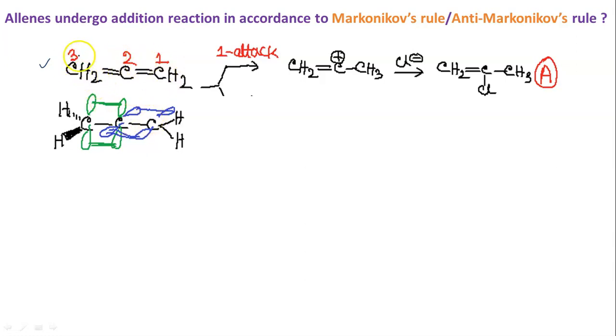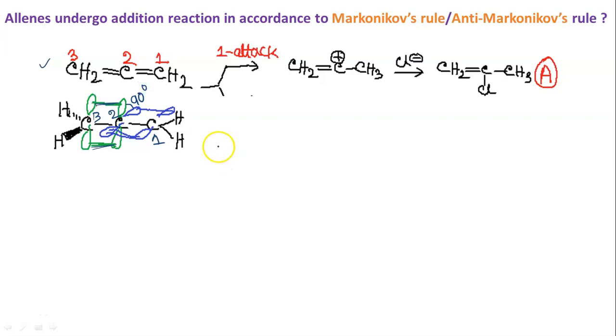We know that here p orbital for 3 carbon, 2 carbon, this is in one plane. So that is why I have used green color here. And for the 2 carbon and 1 carbon, there is another p orbital plane. So this plane and this plane, there is 90 degree gap.